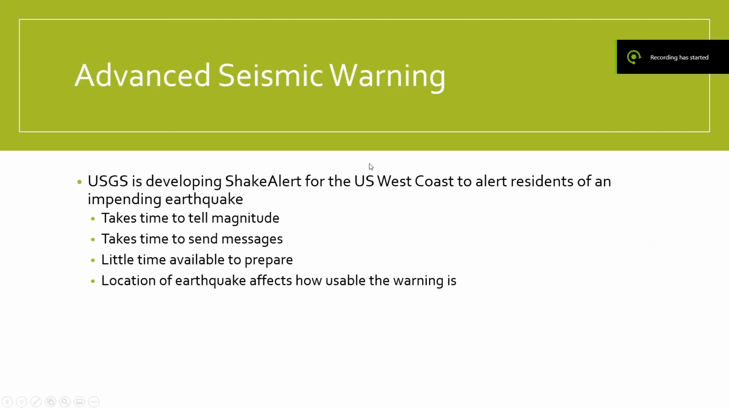The last thing I'll cover is an advanced seismic warning system that the United States Geological Survey, USGS, is constructing for the West Coast. Called ShakeAlert, once an earthquake is detected, it will send an alert to warn residents of an impending earthquake. However, this warning could only be in the range of seconds to a little over a minute, as earthquakes travel quickly. It also takes time to be able to tell the magnitude of an earthquake, as well as sending messages to thousands or millions of inhabitants. Even then, if you happen to be over the epicenter, you still have little to no warning.